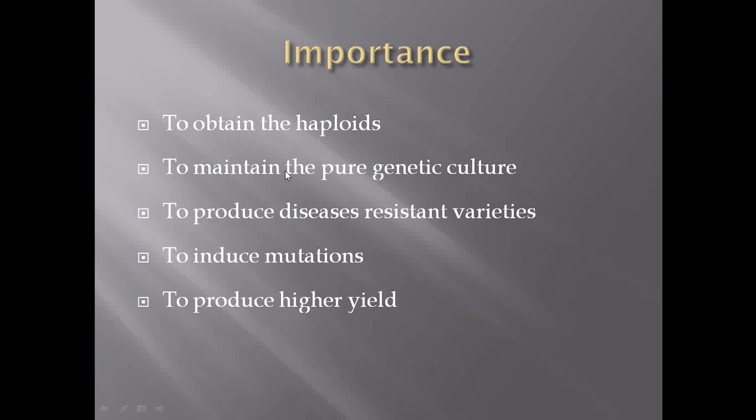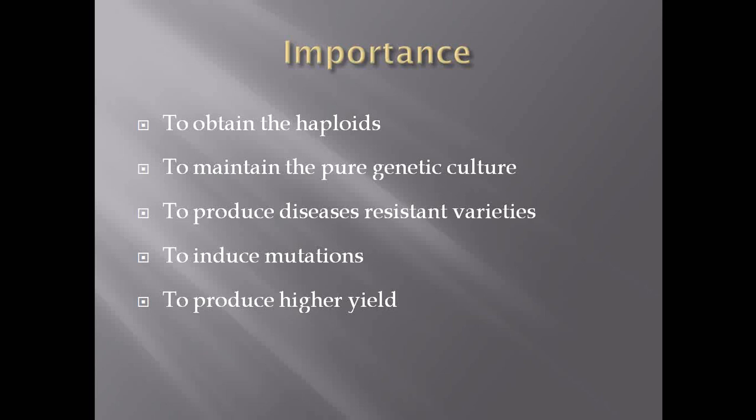Then to produce disease resistant varieties, we can induce any needed mutation into the embryo. That's why embryo culturing can induce mutations. Then the most important thing, we carry out the tissue culture to produce a higher yield. So these are the important factors, or this is the importance of embryo culture.